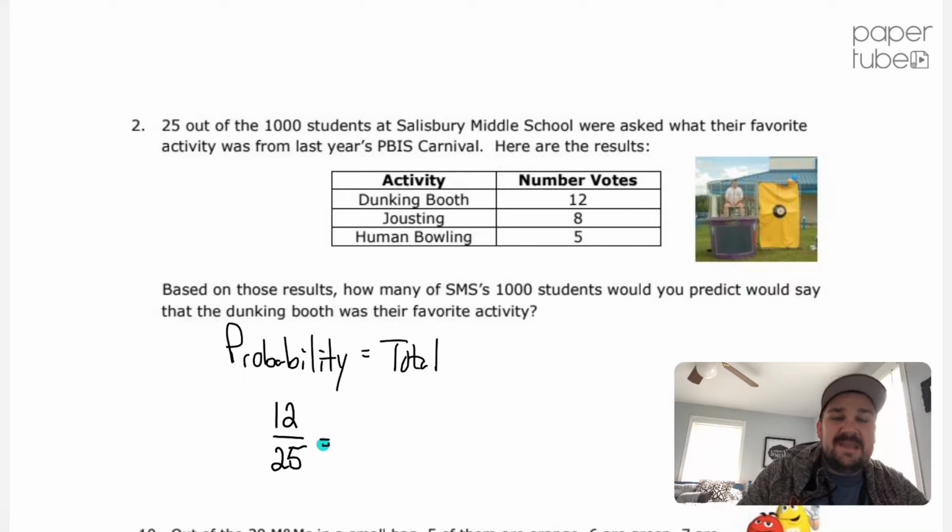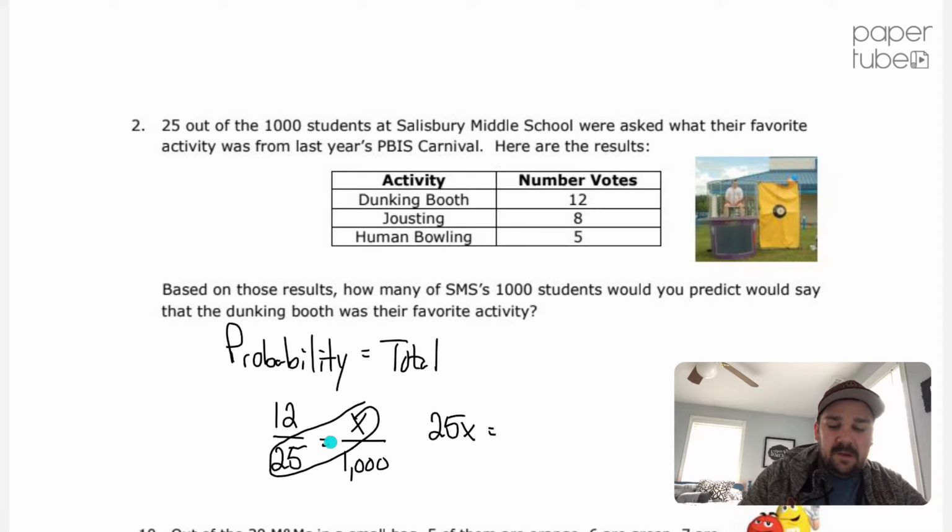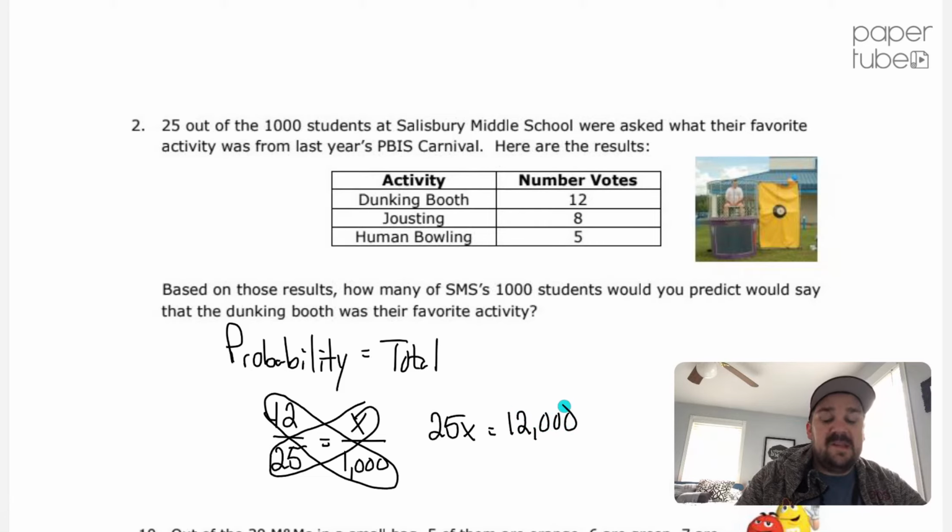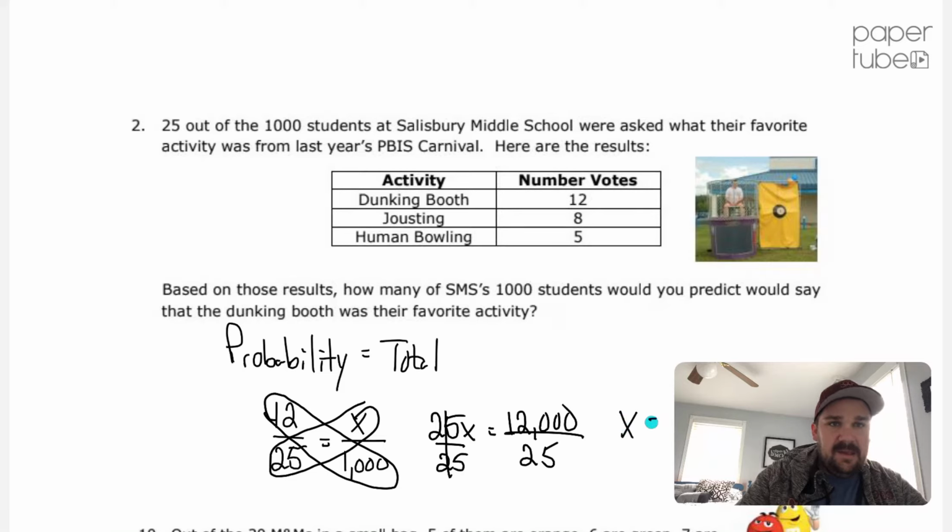Okay, we want to take that information and figure out how many out of the 1,000 students would say the dunking booth is their favorite activity. So we're looking for the part that goes right here. Okay, so I want to start by cross multiplying. 25 times x is 25x equals 12 times 1,000, which is just 12,000. This is a one-step equation now. I want to solve for x, so I divide by 25. That cancels that out. And then I want to do 12,000 divided by 25, and I get x equals,